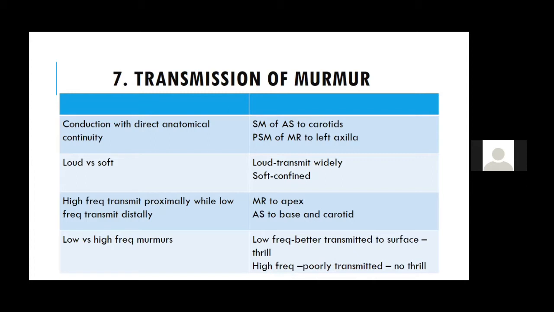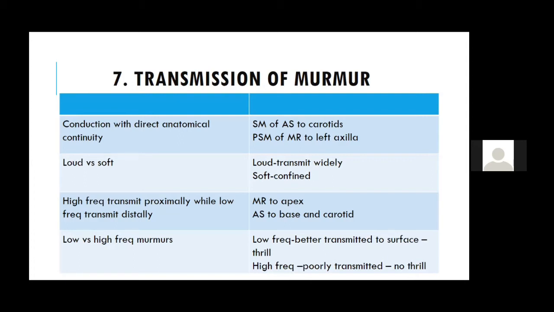It can also go to the left carotid. Whereas a mitral regurgitation murmur goes both to the axilla and to the base. If it involves the anterior leaflet, it goes posteriorly, which is more common in rheumatic mitral regurgitation. Whereas if it is mitral valve prolapse, it involves the posterior leaflet and it goes to the base of the heart. So this is how we look at conduction and radiation.